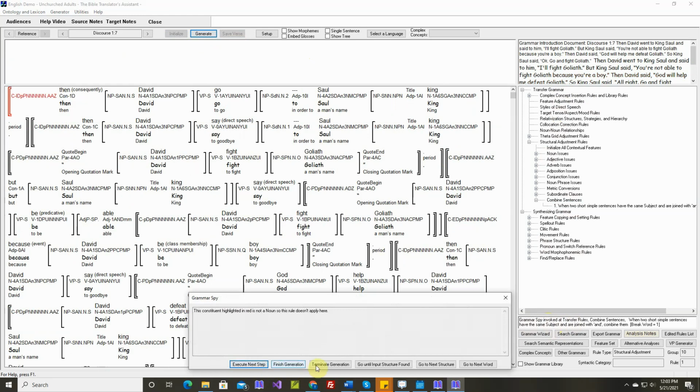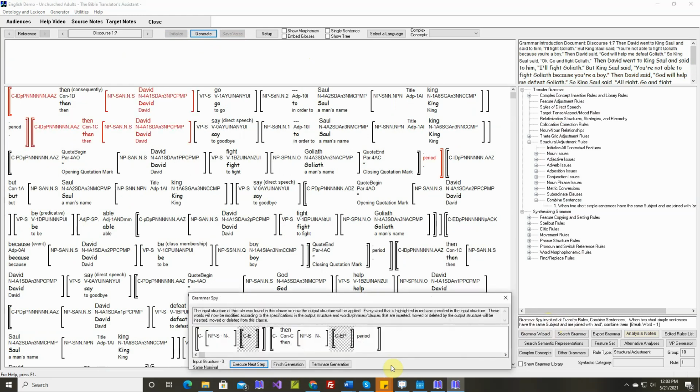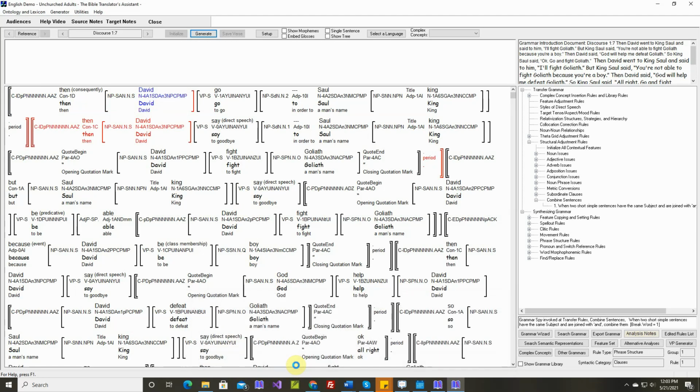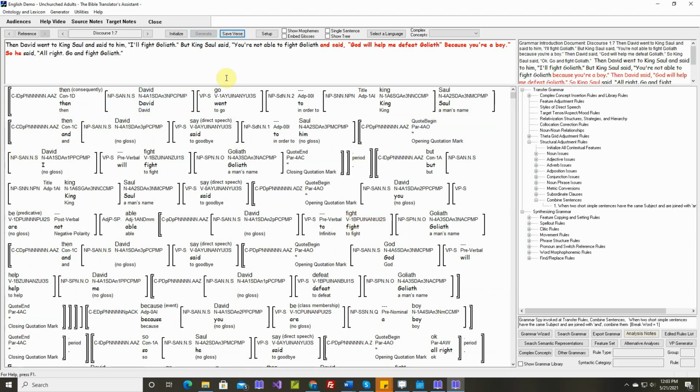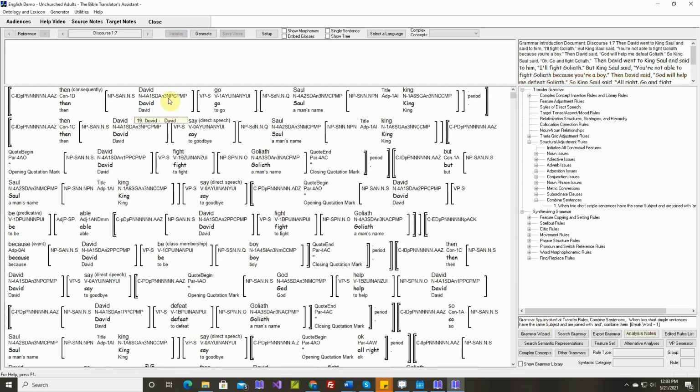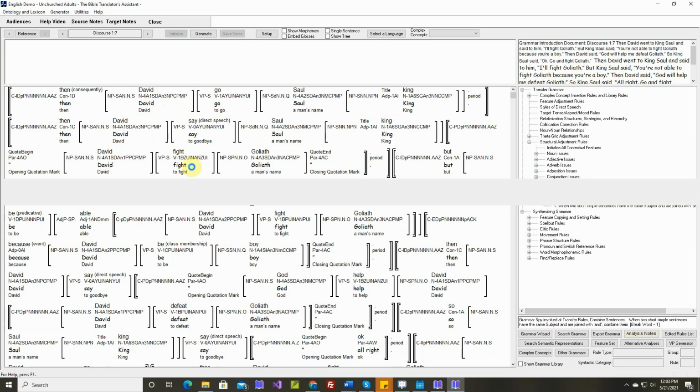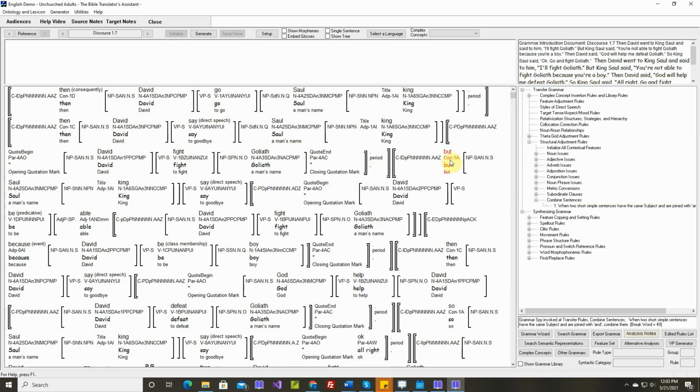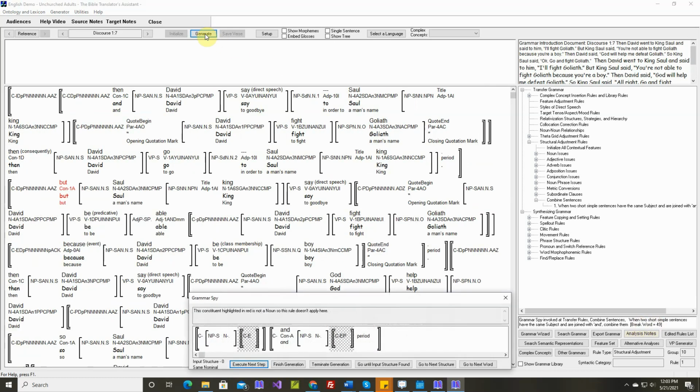Okay. Let's say go until input structure found. Okay, so it found it here, but this isn't a problem. Let's say finish generation. Let's say initialize. Okay, our breakpoint is still set. Let's get past this sentence. Let's set a break word right here. So I click on that word. Now it says break word equals 49. Now let's generate it. And now let's say go until input structure found.